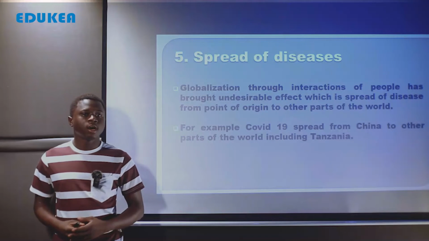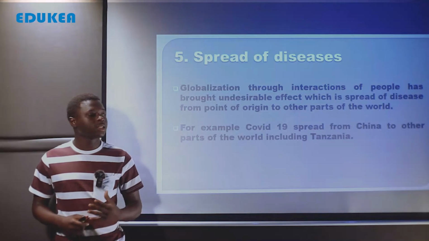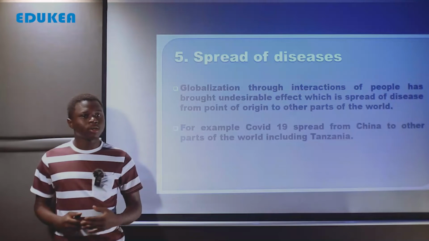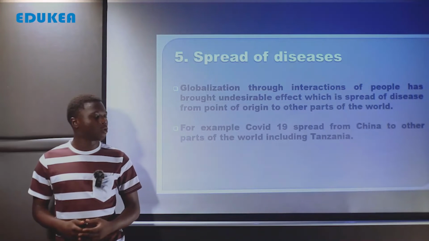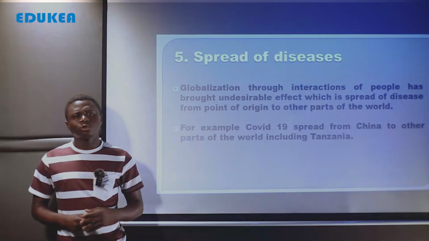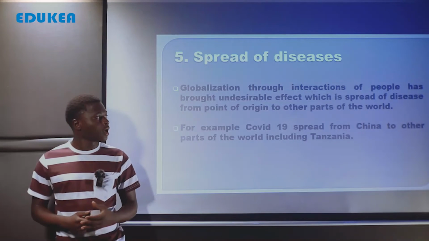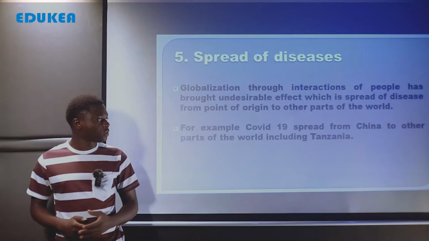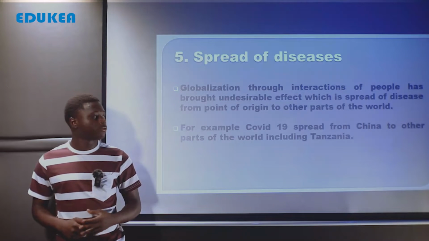Kwa mfano, uviko 19 tunaona umespread kutoka its place of origin which was China to other parts of the world like Tanzania. So this is due to what? Due to globalization through interaction and the connectivity of people. Kwa ile interaction ya watu kutoka China, watu kwenda kufanya biashara sehemu zingine, imepelekea mwisho wa siku kusambaa kwa magonjwa kutoka place of origin to other places in the world. For example, this COVID-19 which is spread from China where it is place of origin to other parts of the world like Tanzania.